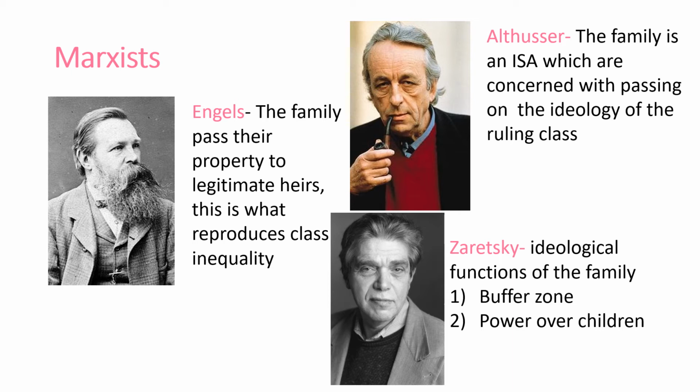Interestingly, Zaretsky talks about how, again, the family has an ideological function, but his ideological function is broken into two parts. So we have the buffer zone, or the family being seen as a safe haven. The family is a place where men can come home after a stressful day at work. The women and the family de-stress them, they calm them down. He has control over the family, which he may not have in his work role. This calms the man, so he then returns to work the following day.